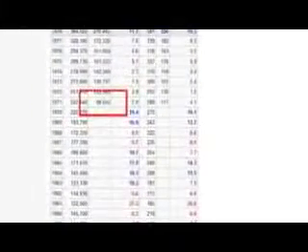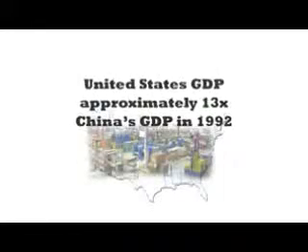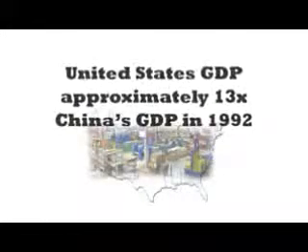And this year, the GDP of the People's Republic of China measured $98.5 billion US dollars. Starting in 1978, economic reforms in China created a more capitalist-style market, spurring incredible GDP growth, reaching $488 billion in US dollars by 1992. In contrast, US GDP in 1992 was roughly 13 times that of China's GDP.